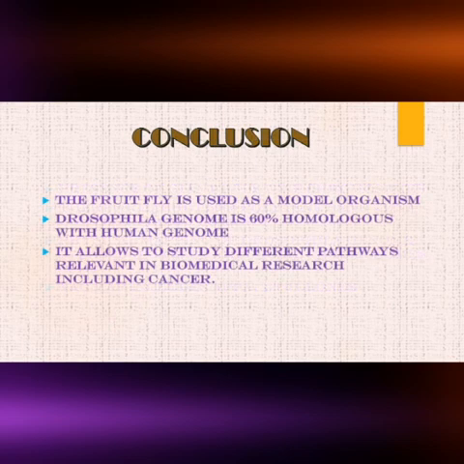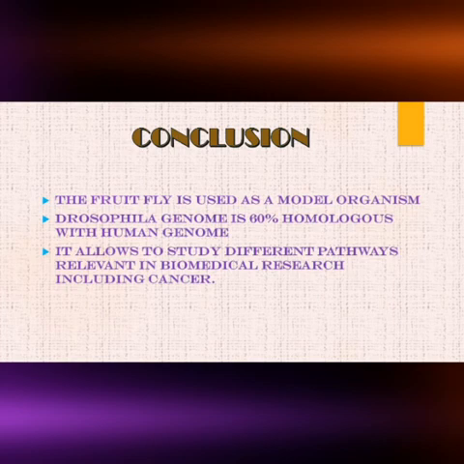The fruit fly Drosophila melanogaster is used as a model organism to study disciplines ranging from fundamental genetics to the development of tissues and organs. Drosophila genome is 60% homologous to that of humans, and about 75% of the genes responsible for human diseases have homologs in flies.